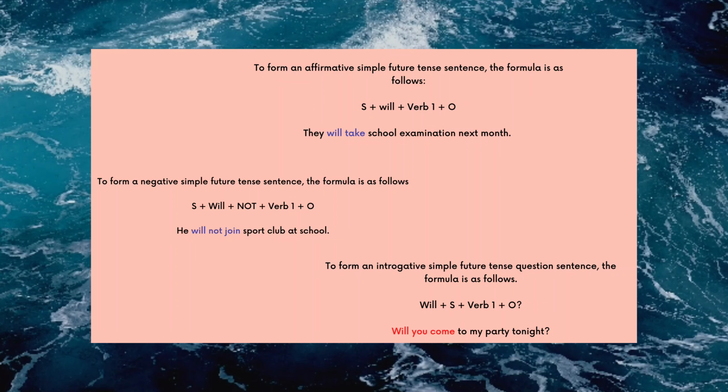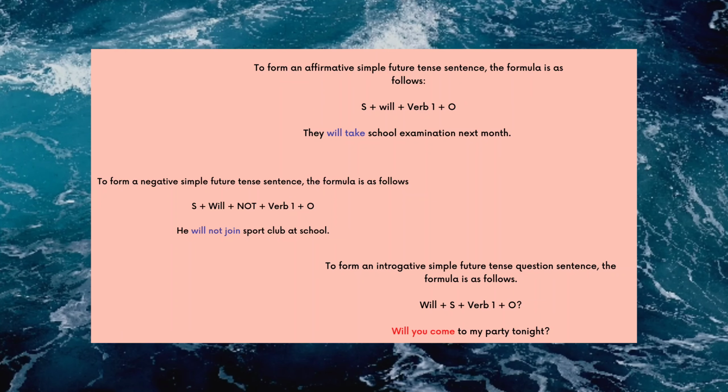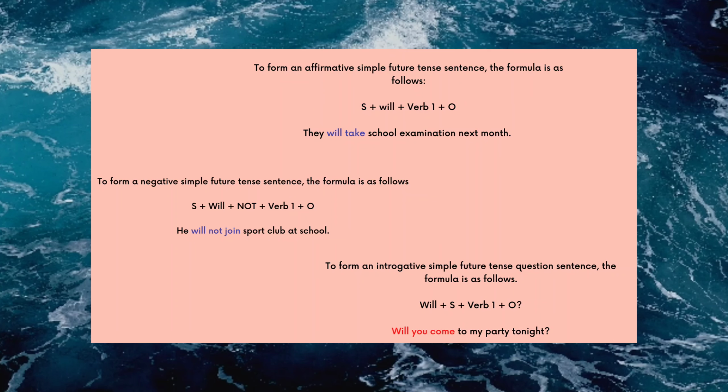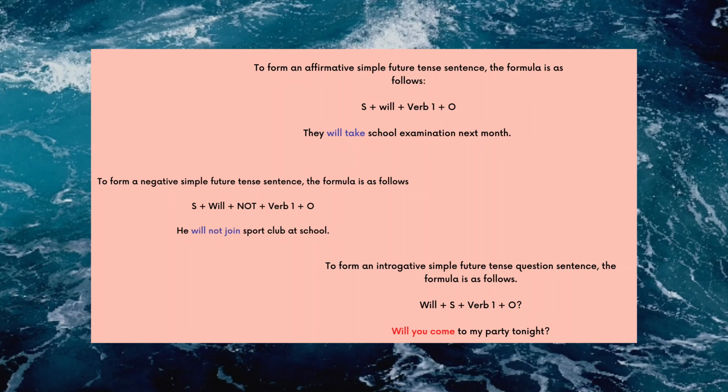The next slide. I give you 3 examples of sentences, based on affirmative, negative, and interrogative. Affirmative is a positive sentence. So subject plus will plus verb 1. They will take school examination next week. For the negative, don't forget to add not.